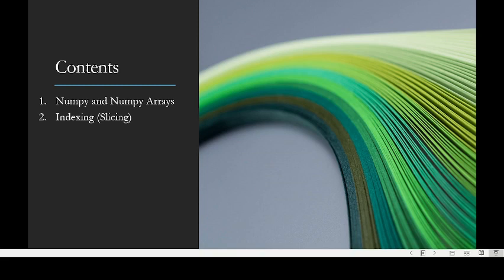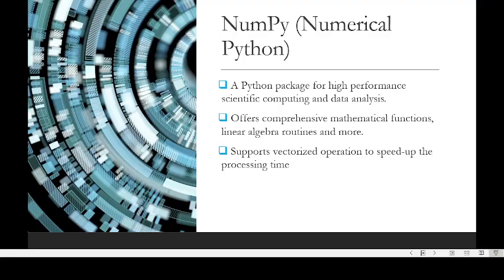So we will start the discussion with NumPy arrays. NumPy is the core library for scientific computing in Python. Many Python packages are built on top of NumPy extensions, such as Pandas, SciPy, and Scikit-learn. NumPy also offers a comprehensive list of mathematical and statistical functions that can be performed on the NumPy array. It also supports vectorized operations to speed up the processing time.